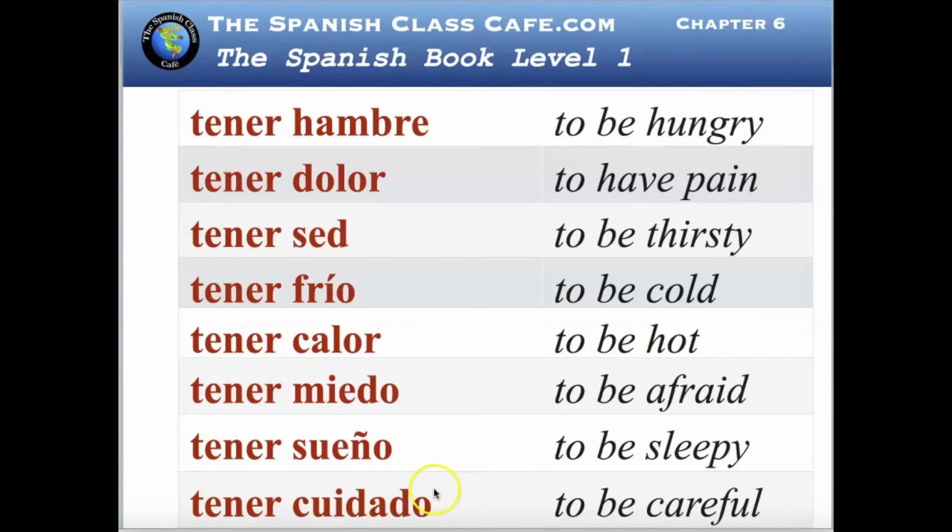And tener cuidado, you can say yo tengo cuidado, but we also use cuidado as careful, or tenga cuidado, be careful. Okay, now notice that we are using nouns after tener. You have to use nouns. When you go to the dictionary, make sure you grab the noun, not the adjective, because these expressions with tener work with nouns.